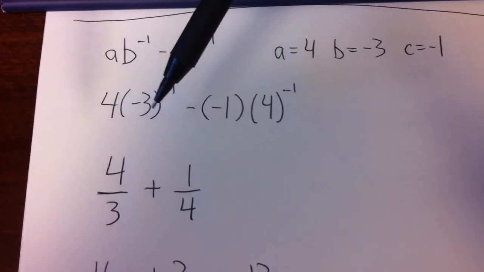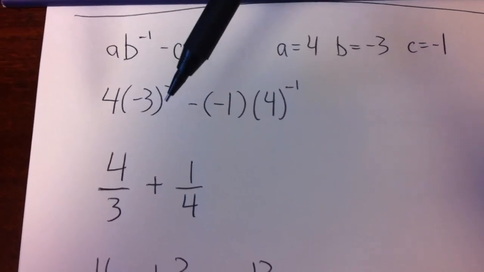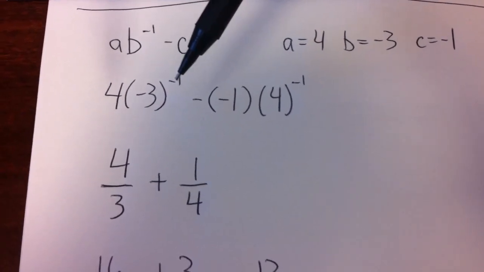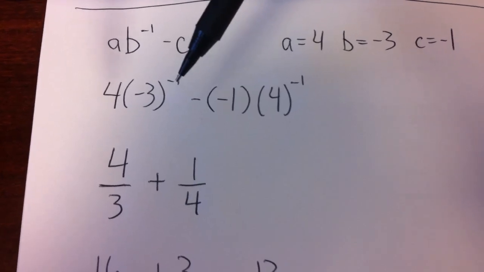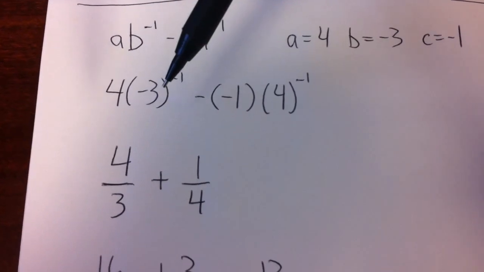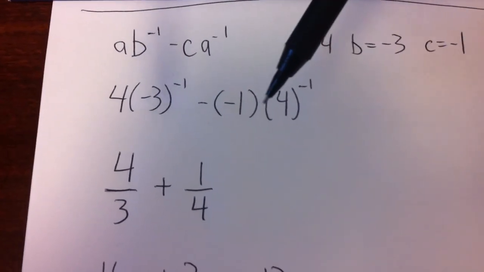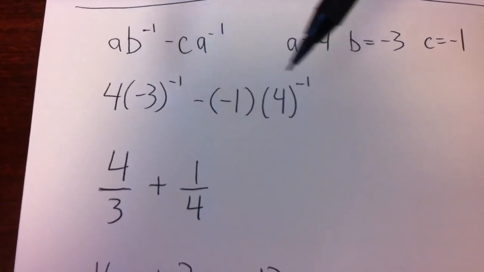So that's going to be 4 times negative 3 to the negative 1, and I would put the negative 3 in parentheses. Remember that the negative 1 here as an exponent just means that this is going to be a fraction. It doesn't mean anything about the sign of the number itself. This is negative 3, but this negative 1 doesn't affect the negative 3 there. Minus negative 1, again I'd put that in parentheses, and then put the 4 in parentheses because we're raising it to the negative 1 power.